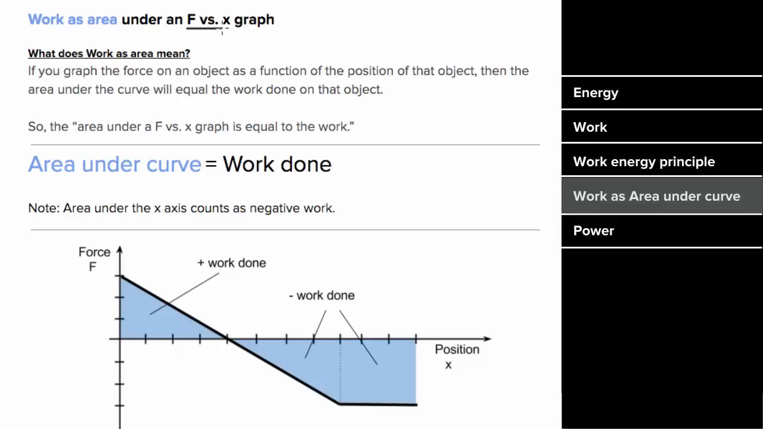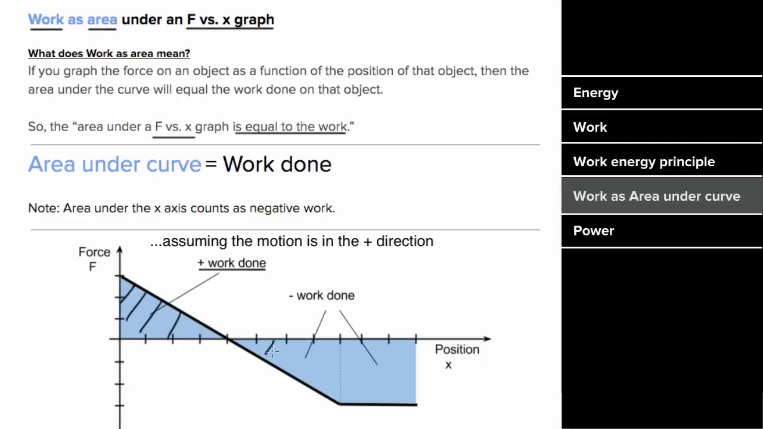If you get a force versus position graph, the area under that graph will represent the work done. So when you see F versus x, you should think area equals work. But be careful, area above the x-axis is going to count as positive work done, and area underneath the x-axis is going to count as negative work done.